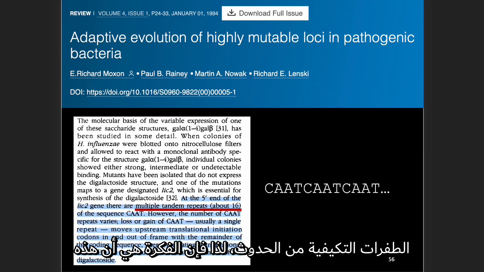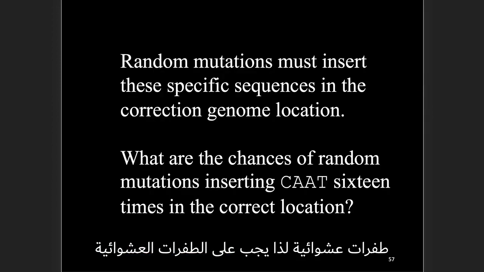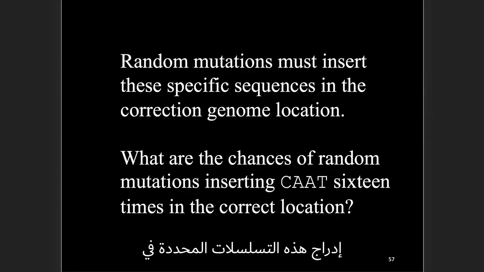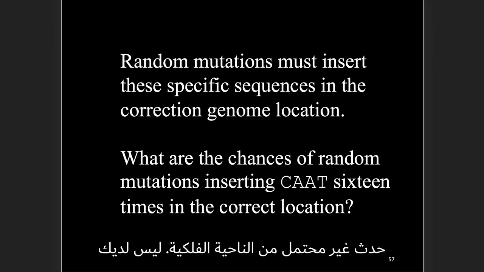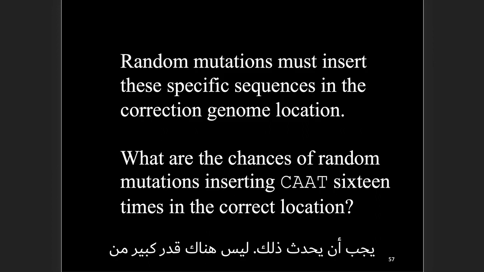And so the idea is these would have been the product of random mutations. So random mutations must insert these specific sequences in the correct genome location. And that's an astronomically unlikely event. You have a very specific location in the genome where that has to happen.